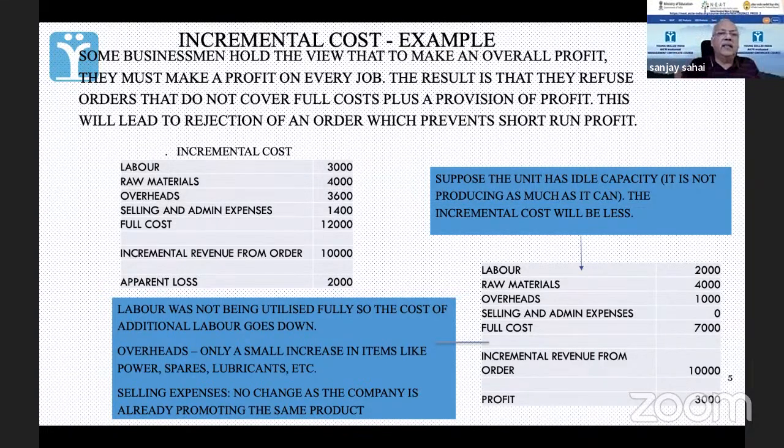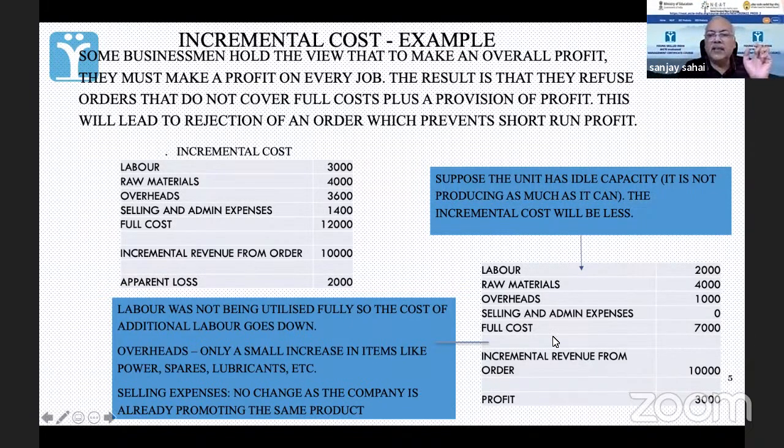This is like saying you are already making food for 4 people. If one person comes and says, give me some, if you make a little extra, would you say that we will spend the same amount on gas, the same on dal, the same on rice? That is not logical, right. A little extra will be needed.